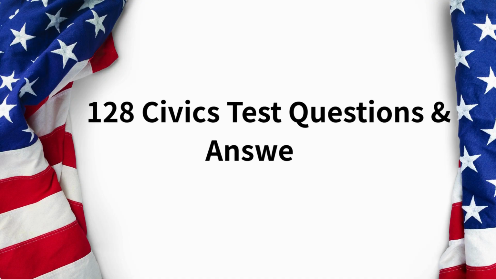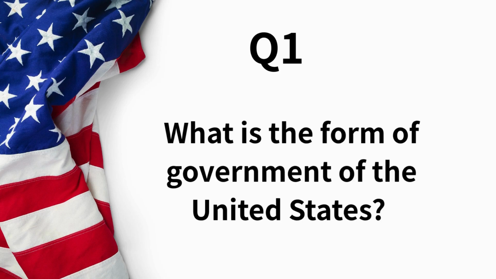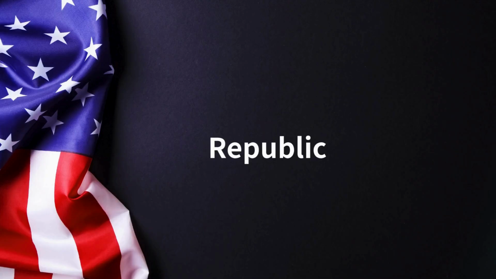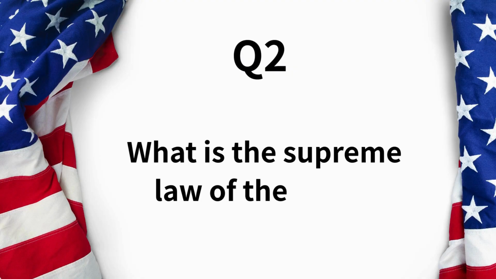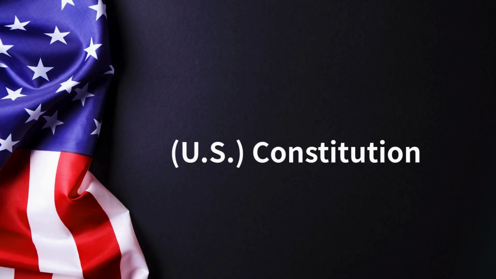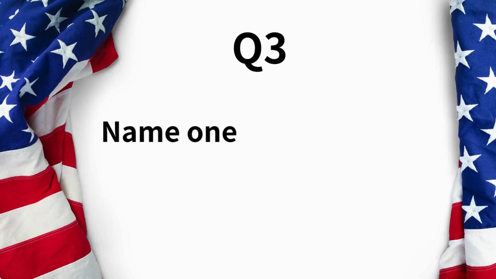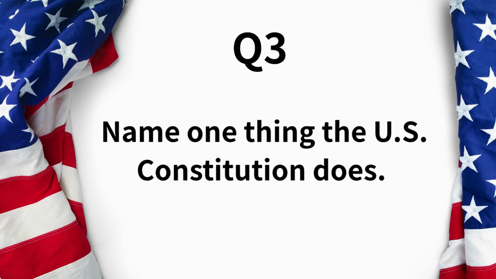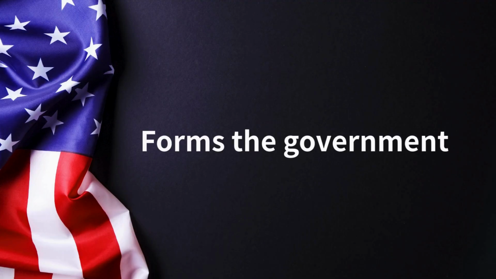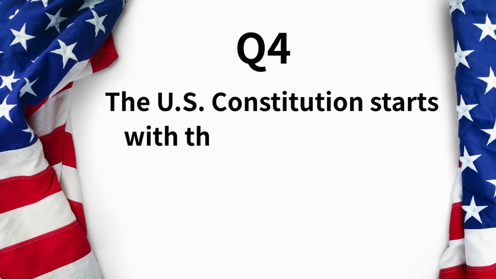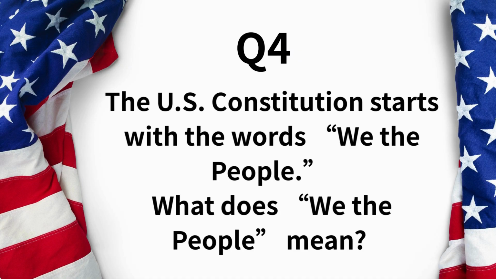128 Civics Test questions and answers, in order. What is the form of government of the United States? Republic. What is the supreme law of the land? Constitution. Name one thing the U.S. Constitution does. Forms the government. The U.S. Constitution starts with the words, "We the people." What does "we the people" mean? Self-government.